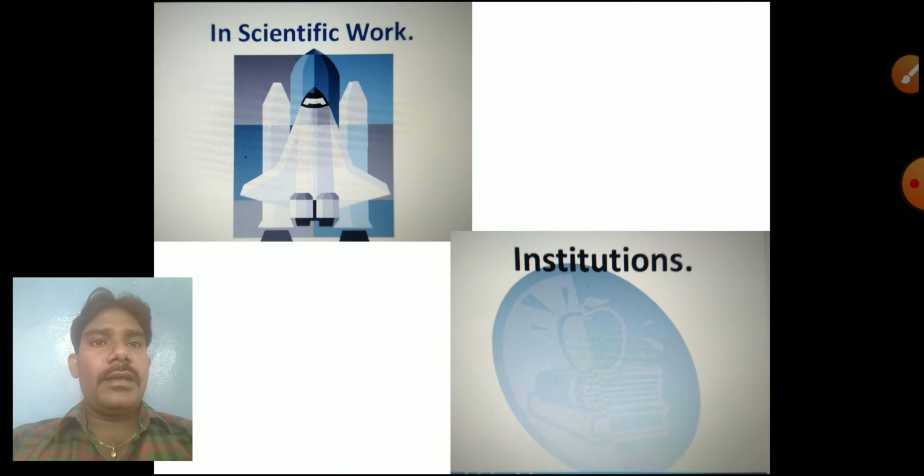Next one, scientific work and institutions. Scientific work means, for example, sending scientific satellites, with that timing, following and creating. Manufacturing is also done in a computer itself. They design everything in a computer first, and only after that make it practically. In an institution itself, they create more data, store it, and follow everything in a computer.